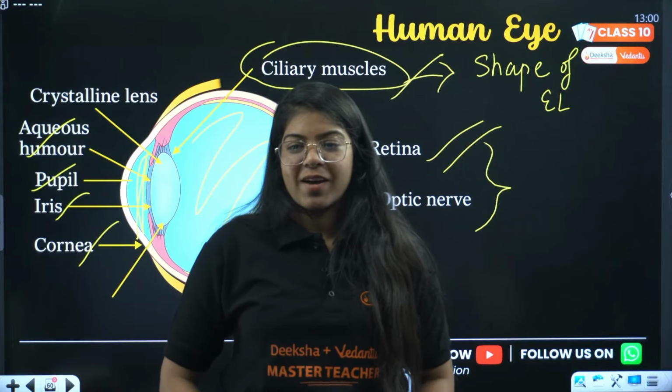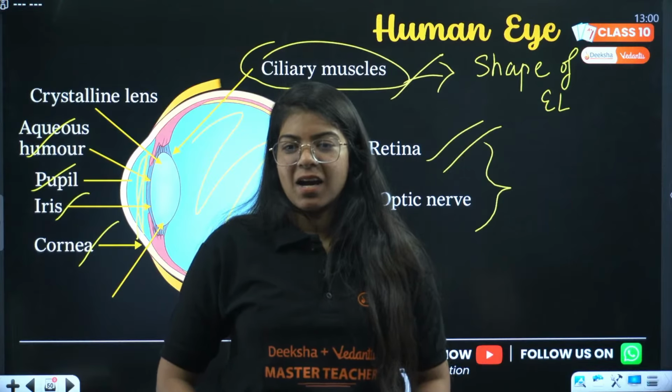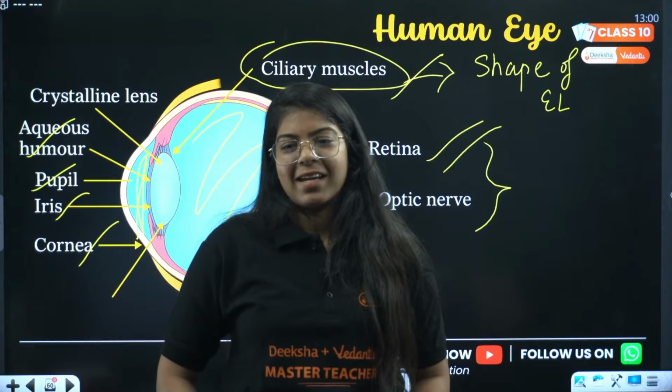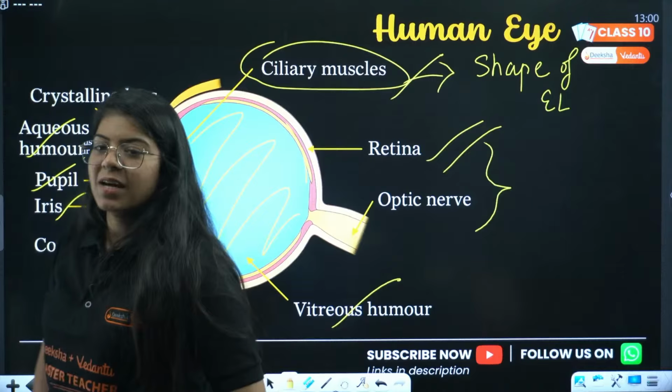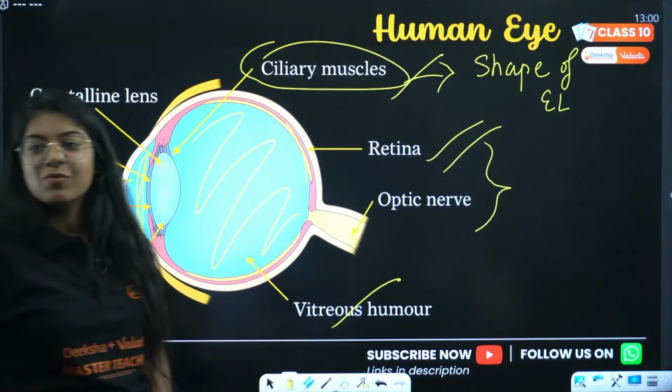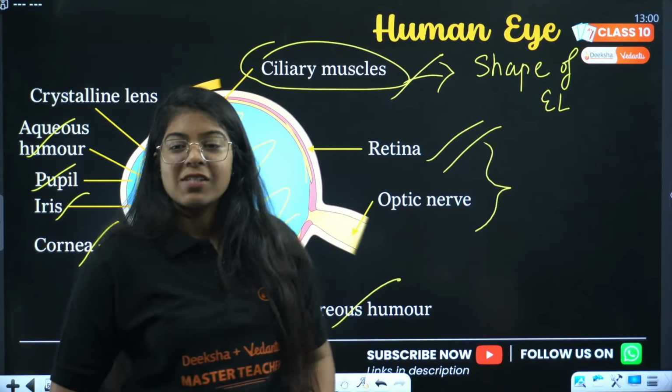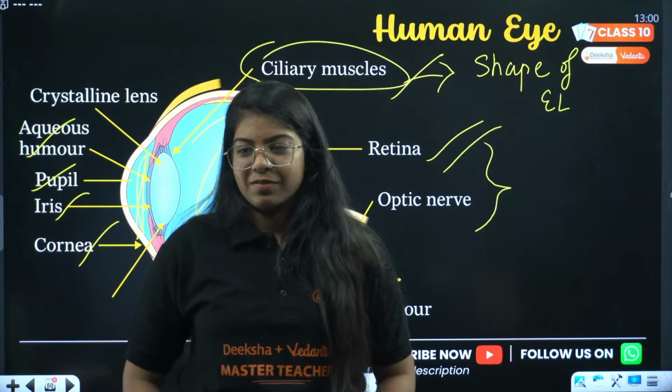Rods and cones, very good. Retina, everyone, great. Retina is the answer, and rods and cones is the answer. They convert light into electrical signals which are then sent to the brain, and the optic nerve allows us to see. Very good, very good.